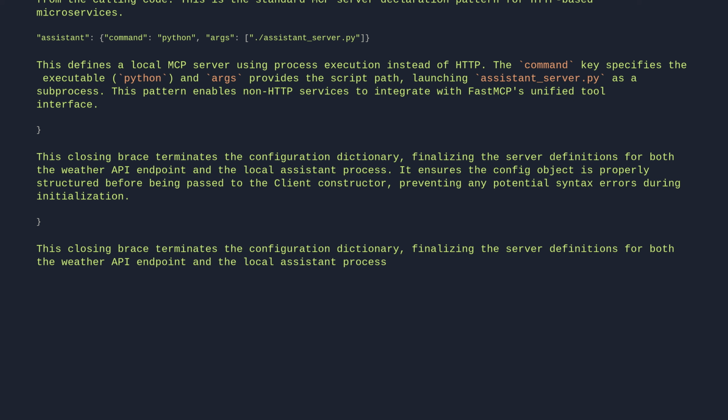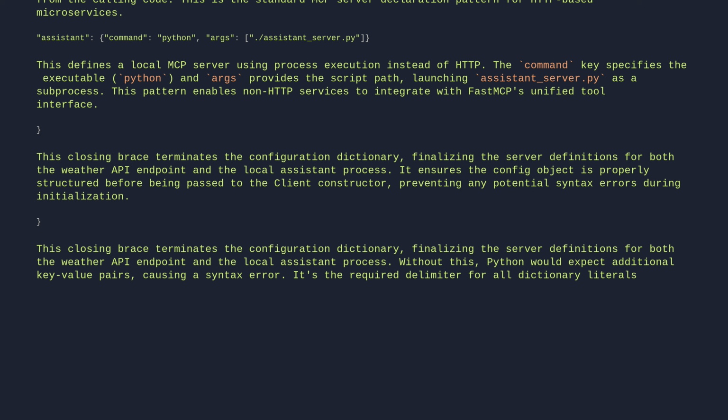Without this, Python would expect additional key-value pairs, causing a syntax error. It's the required delimiter for all dictionary literals in Python.